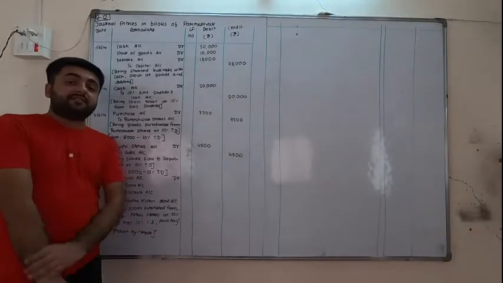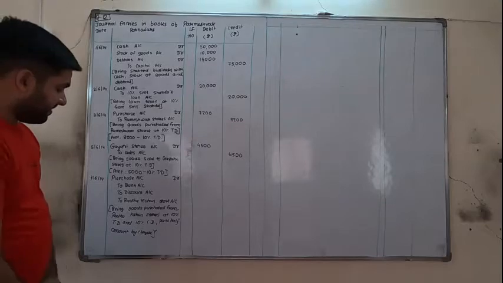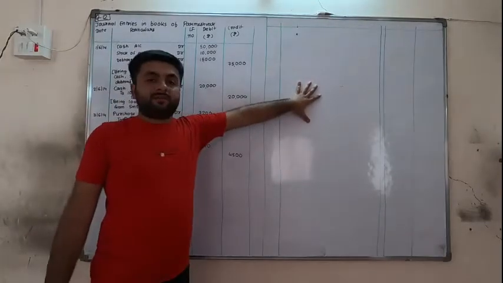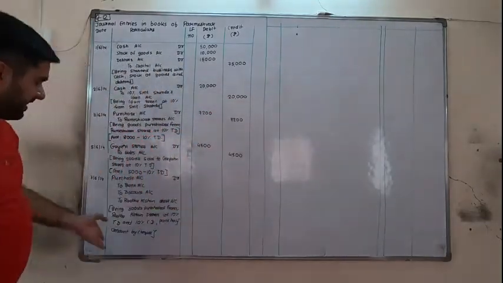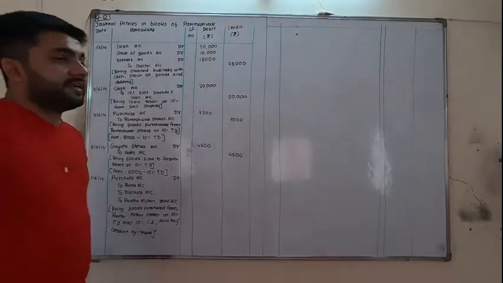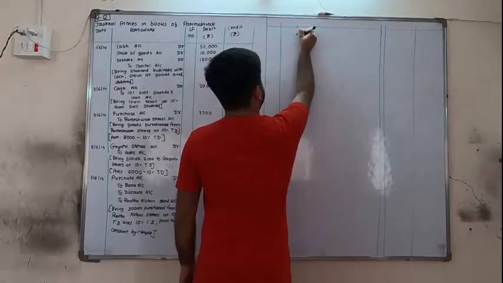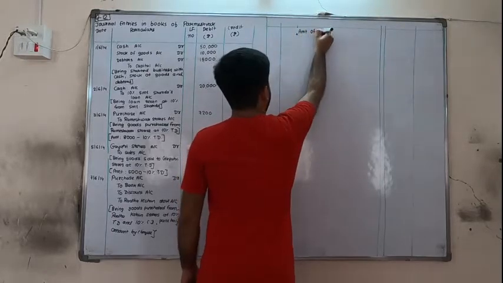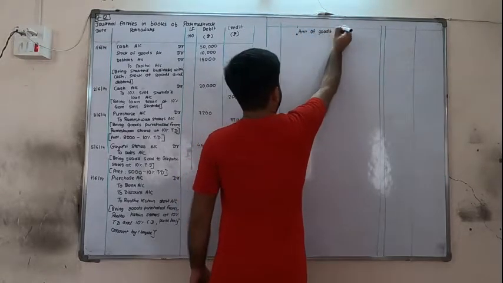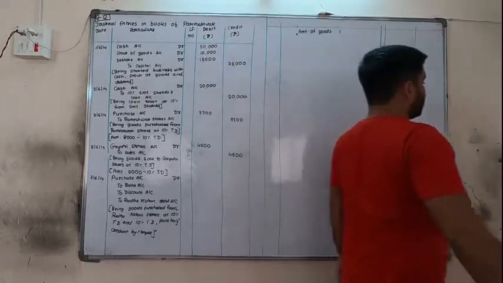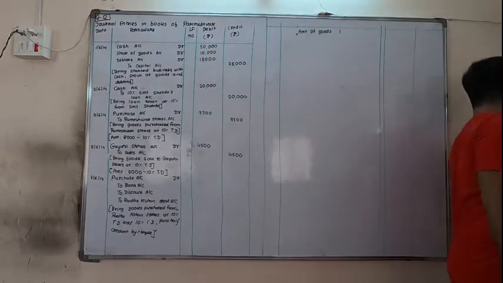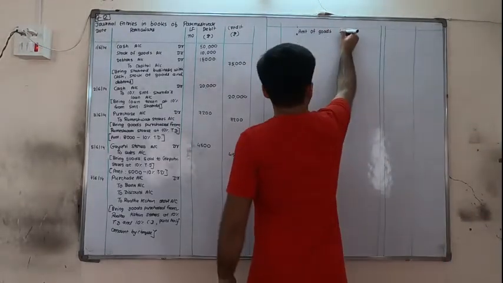Now friends, as we were simply calculating trade discount, but here trade and cash discount both are there, so I am continuing my calculation here. You have to write it continuously only, okay? See here. Amount of goods is, I think, 15,000. Yes, 15,000.